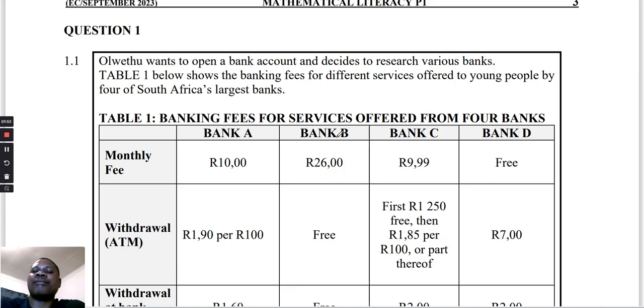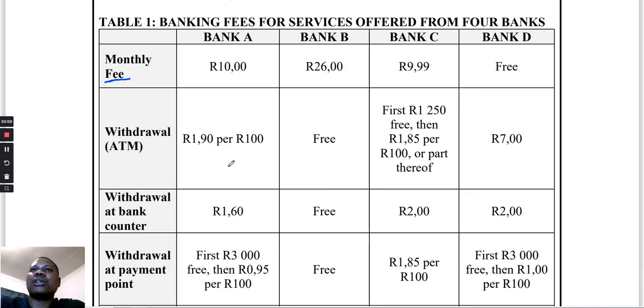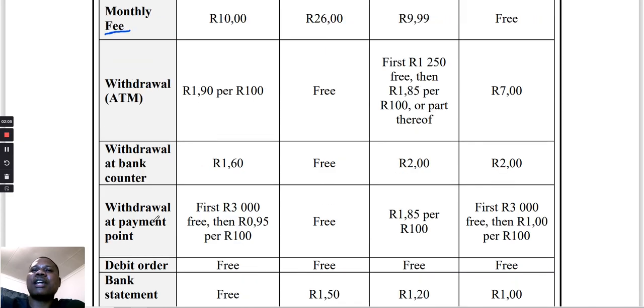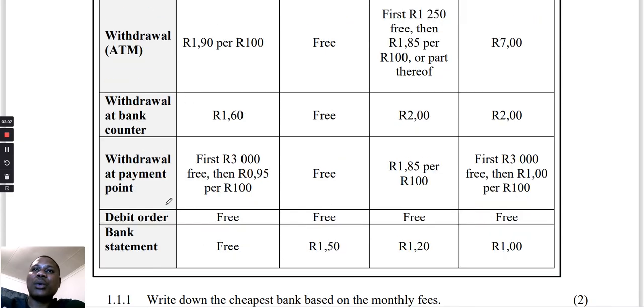Then we have the number 1 here. We have the monthly fees. We have the withdrawal at the ATM, and we also have the withdrawal at the bank counter. We have withdrawal at the payment point. We have debit orders. We have the monthly statement. So they have different charges.